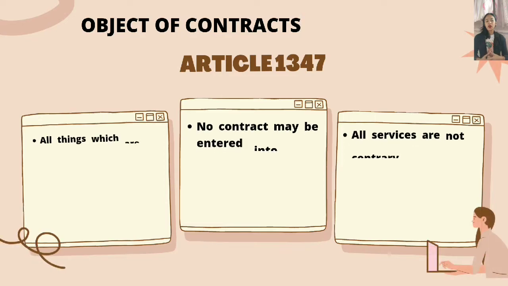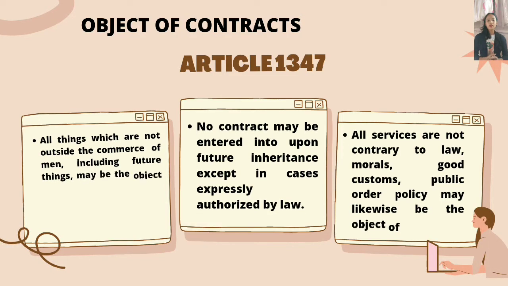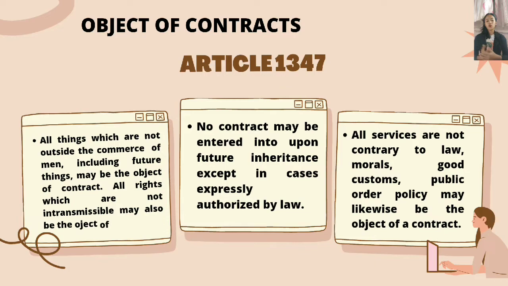Now, let's proceed to Article 1347, Object of Contract. So, what may be the object of a contract? Lahat ng ito ay sasagutin ni Article 1347. All things which are not outside the commerce of man, including future things, may be the object of a contract. All rights which are not intransmissible may also be the object of a contract.